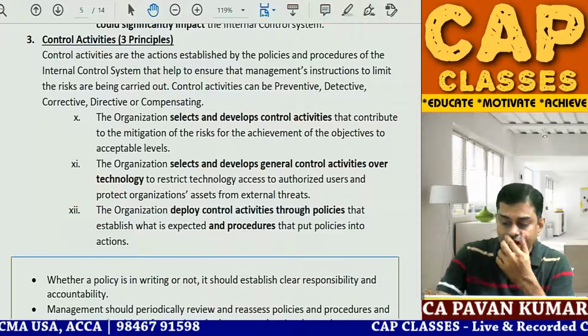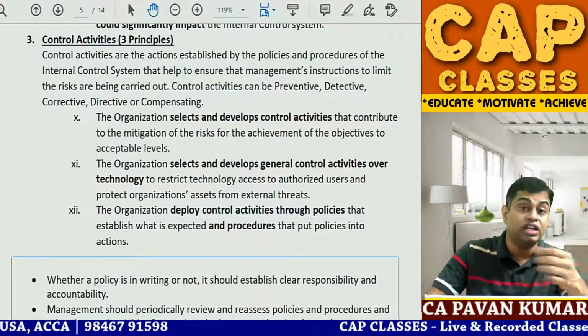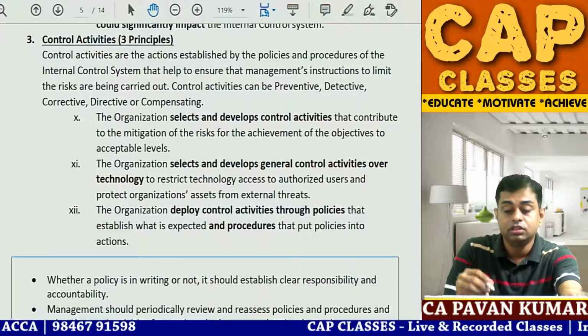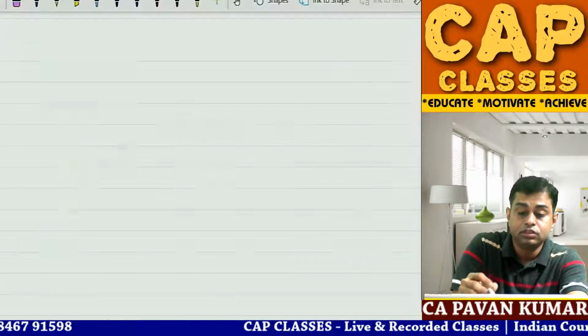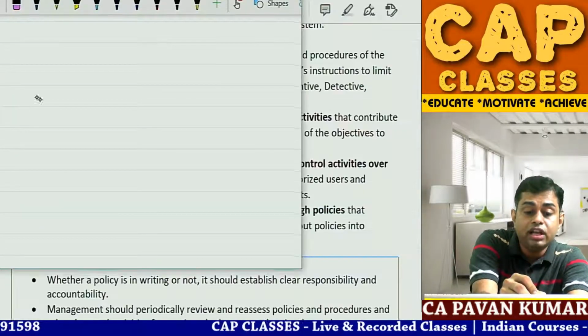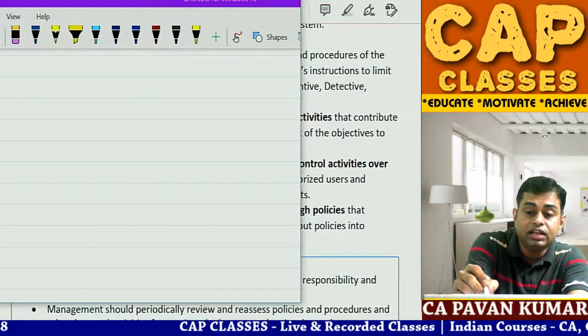So here there are certain universal controls. I'll tell you some universal controls. These universal controls, I'll give you 1-2 examples. Okay. Custodial function. What is that? Custody.